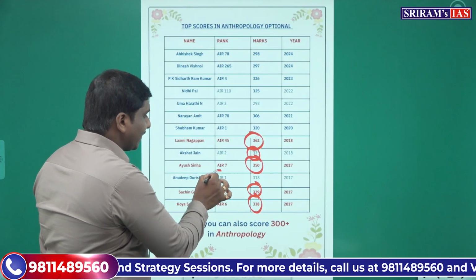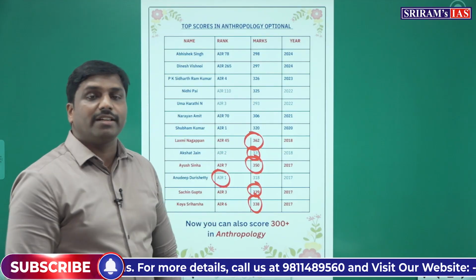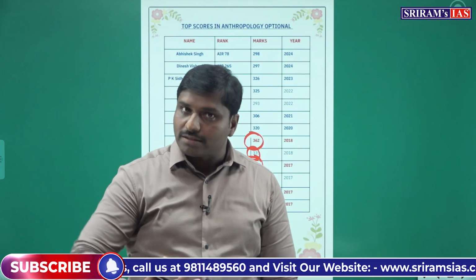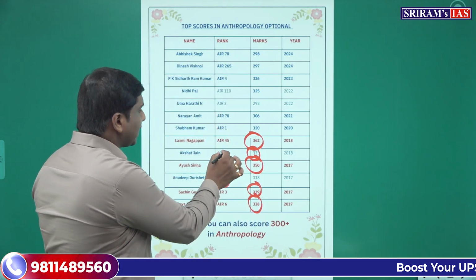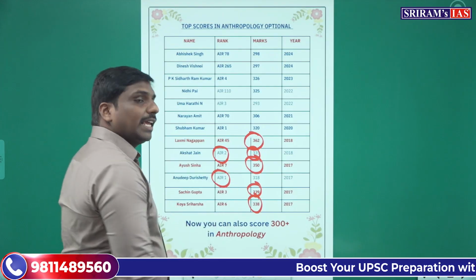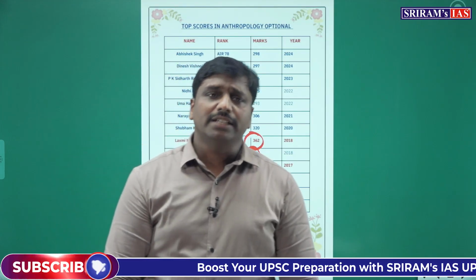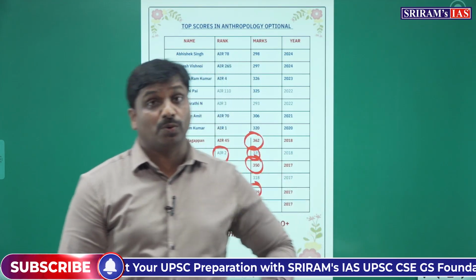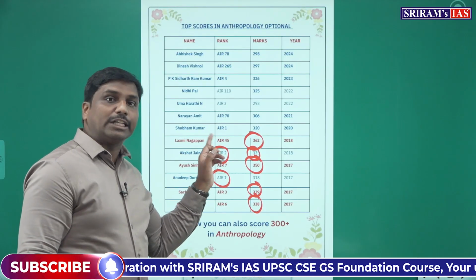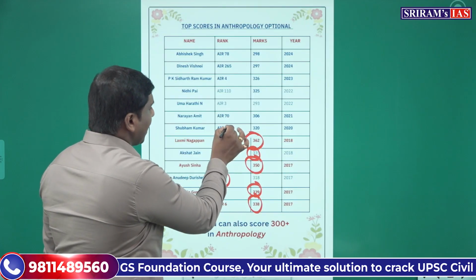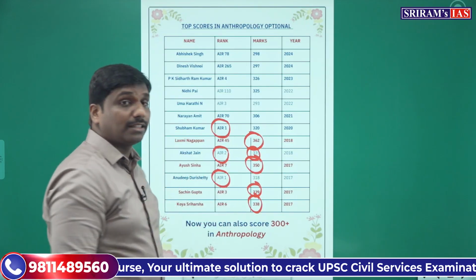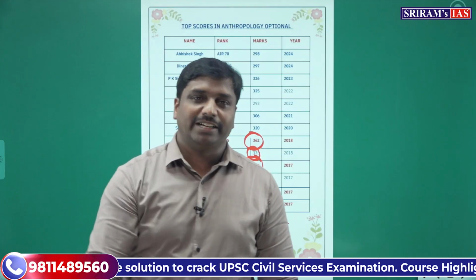In the year 2017, he was All India rank 1, and his optional also was anthropology. Then in 2018, Akshat Jain was another topper with anthropology optional, securing All India rank 2. And in 2020, again Shubham Kumar with anthropology optional bagged All India rank 1.